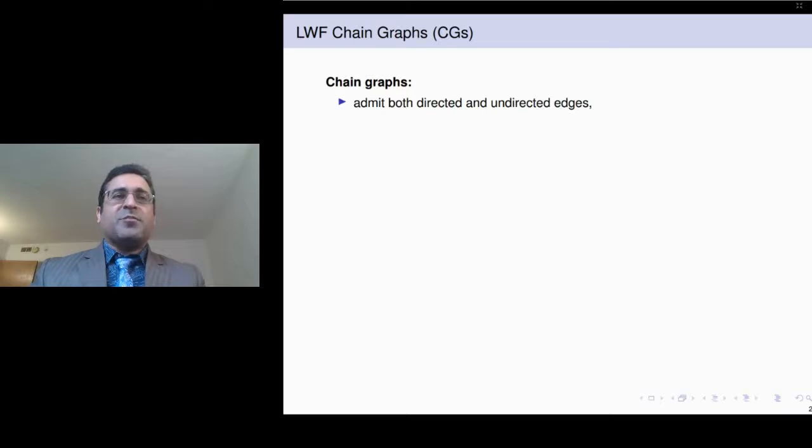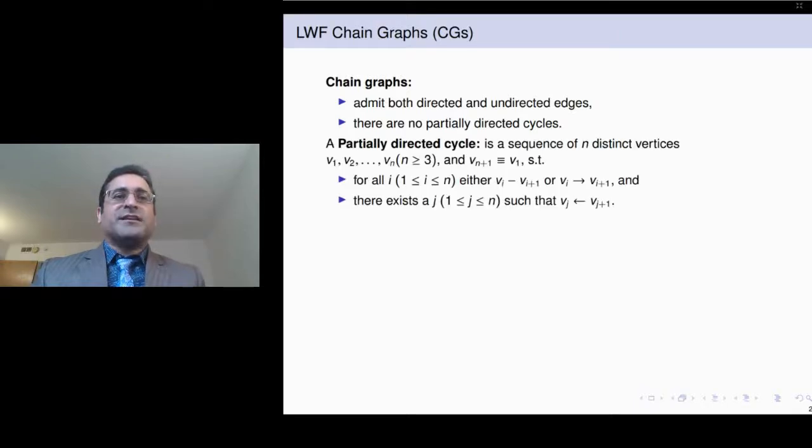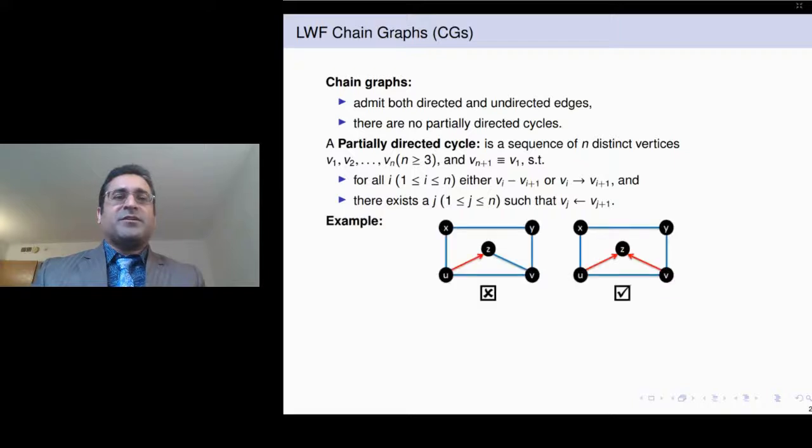Chain graphs are a type of mixed graphs that may have both directed and undirected edges. However, in a chain graph, there is no partially directed cycle. For example, in the figure at the left, there is a partially directed cycle, which is U, Z, V, U. So this graph is not a chain graph. On the other hand, the graph at the right is a chain graph.